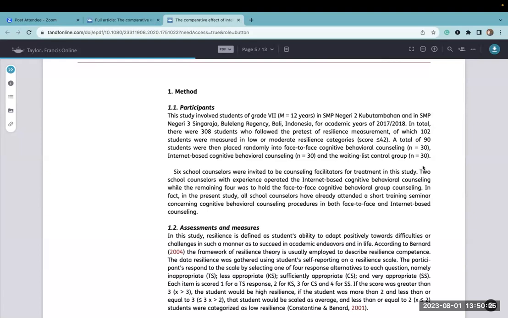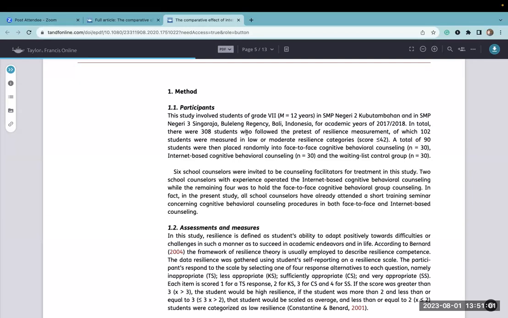So in this particular description, they talk about the number of students that were involved, where they were from, the mean age of 12 years, what academic years they were looking at, that there were 308 students who were followed with the pretest of resilience measure. 102 of those students were in a low to moderate range, and they specify what that is, equal to or less than 42. And the students, 90 students, were randomly placed in one of the three studied groups. Now, there's more information here I would have liked to have known.